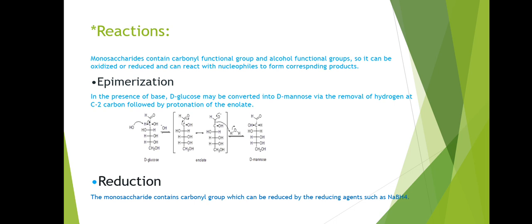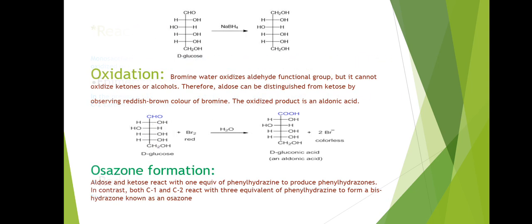Epimerization. In the presence of base, glucose may convert into D-mannose via the removal of hydrogen at the C2 carbon followed by protonation of the enediol. Reduction. The monosaccharide contains a carbonyl group which can be reduced by reducing agents such as NaBH4. Oxidation. Bromine water oxidizes the aldehyde functional group but it cannot oxidize ketones or alcohols. Therefore, aldoses can be distinguished from ketoses by observing the reddish brown color of bromine. The oxidized product is an aldonic acid.